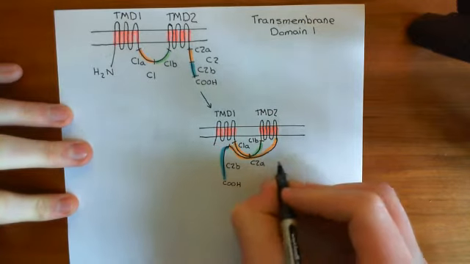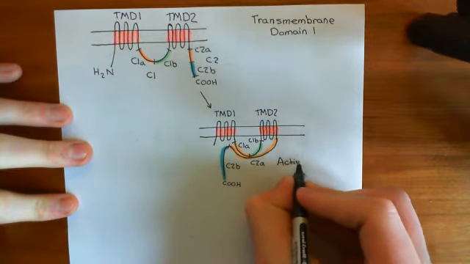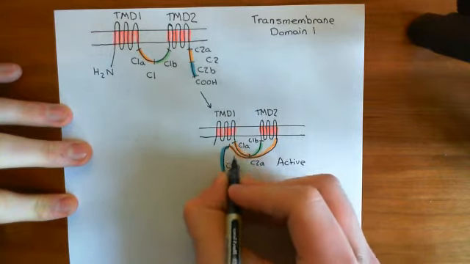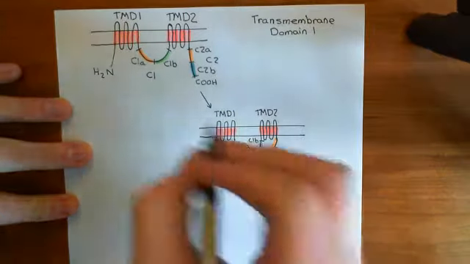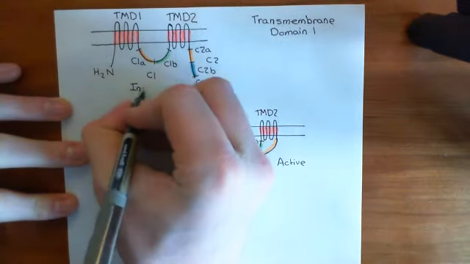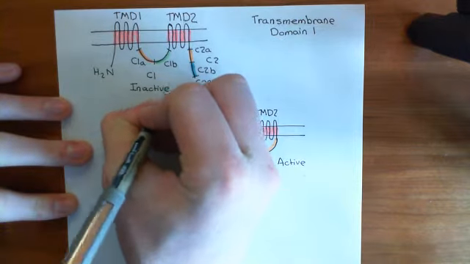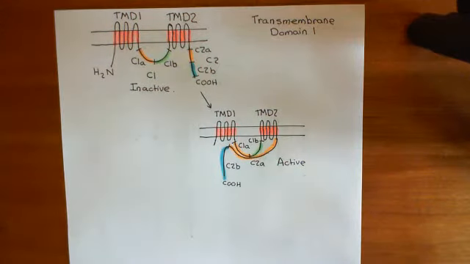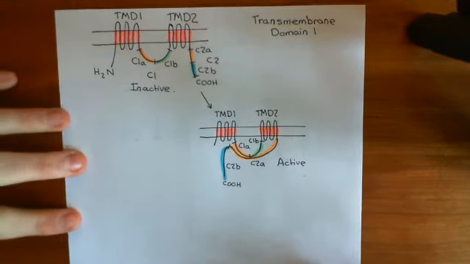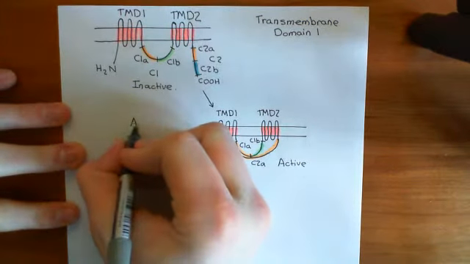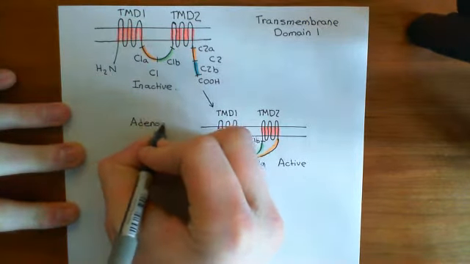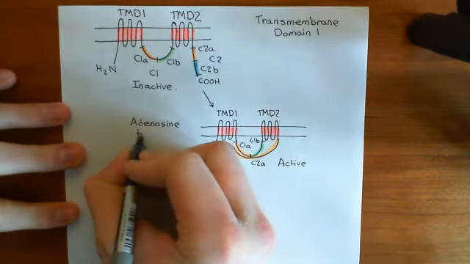So this now is the active adenylyl cyclase enzyme. This portion here is the active catalytic site, which will actually be performing the cyclase reaction, whereas this is the inactive one. Let's now have a brief discussion of the cyclase reaction itself. What do adenylyl cyclase enzymes do once they have been activated like this? Basically, they take in adenosine triphosphate, ATP, and convert it to cyclic AMP and pyrophosphate. So let's draw a few little cartoons for this reaction. We'll start with adenosine triphosphate.